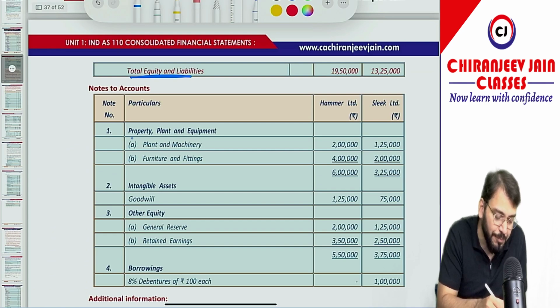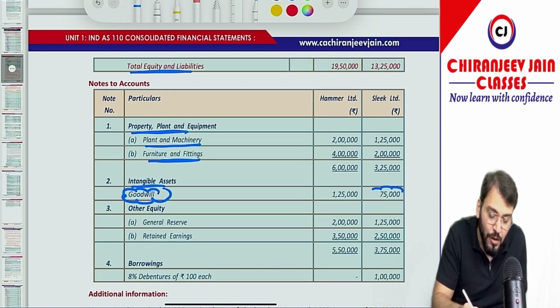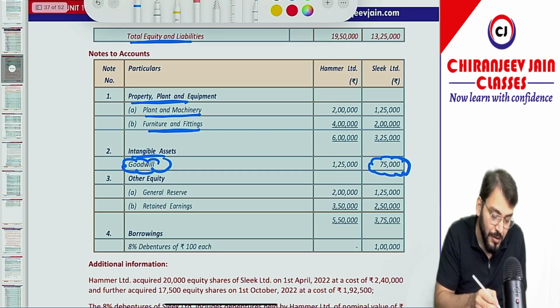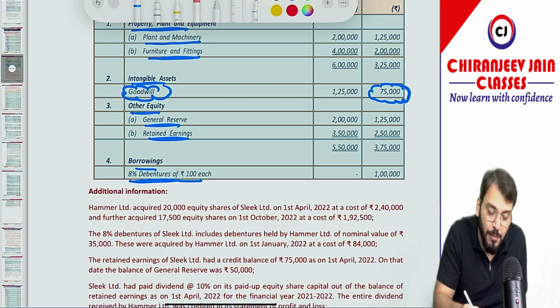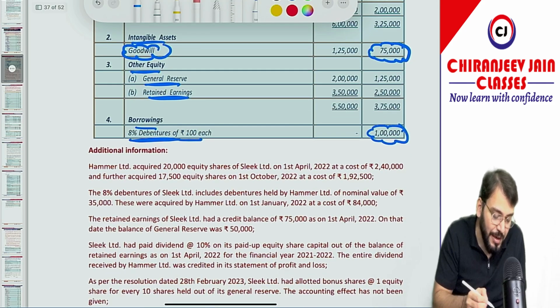Then they have given in PPE two items, plant and machinery and furniture and fittings. Intangible asset represents goodwill, and you can see we have goodwill given in the balance sheet of the subsidiary company, which means there was some goodwill in the subsidiary's books. Other equity: general reserve, retained earning. Borrowing: they have given 8% debenture of ₹100 each in the books of the subsidiary company. Chalega? Yes sir.